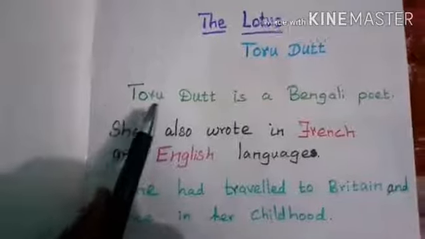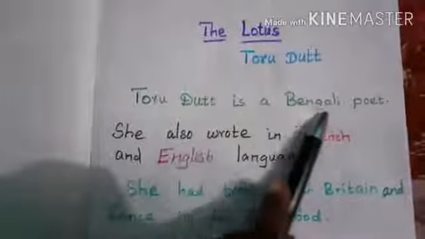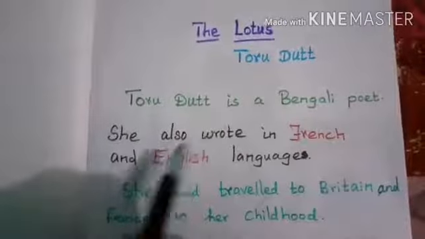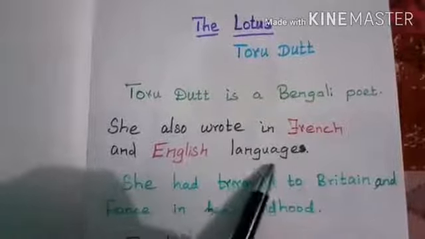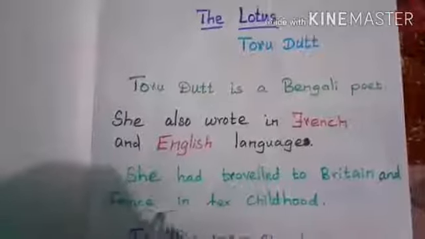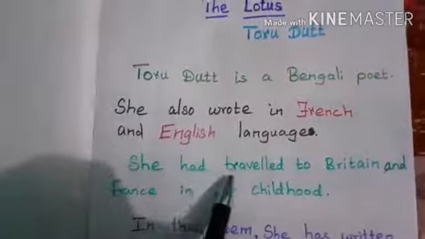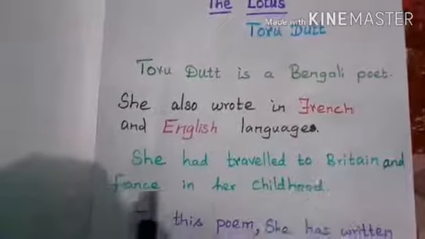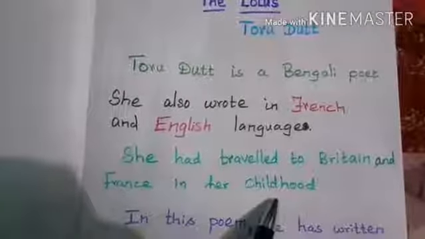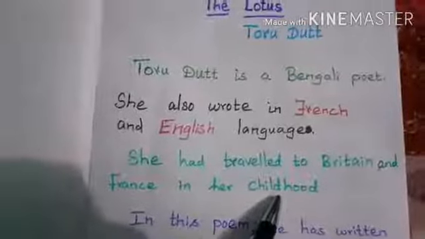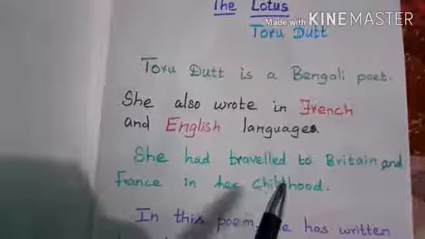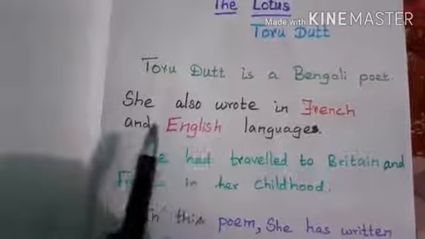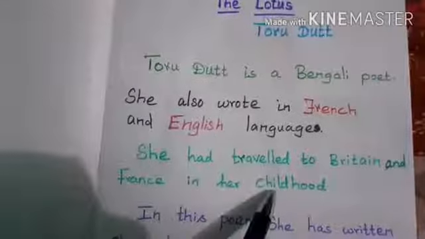Let us see about the poet. Toru Dutt is a Bengali poet. She also wrote in French and English. She traveled to Britain and France in her childhood, so she admired the literature there and started writing poems in French and English.